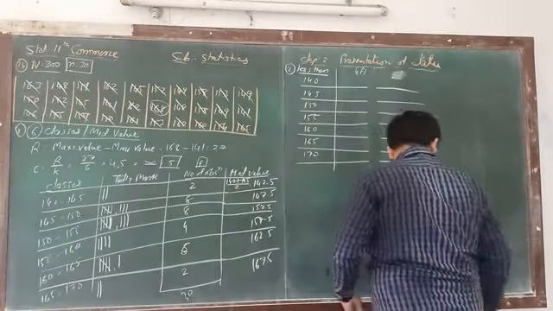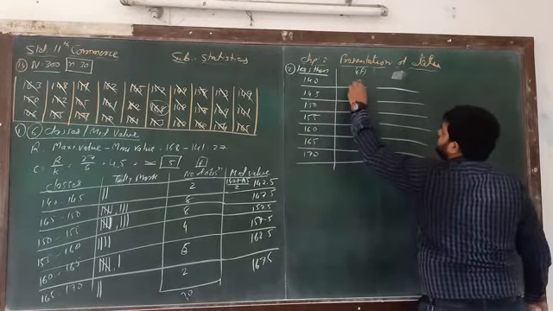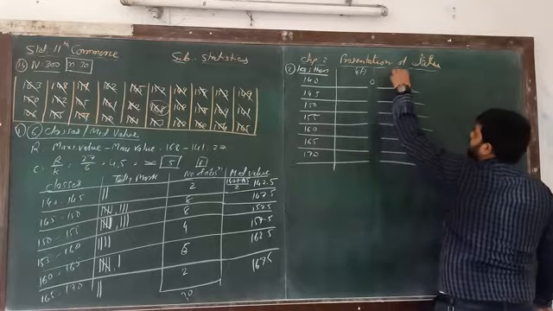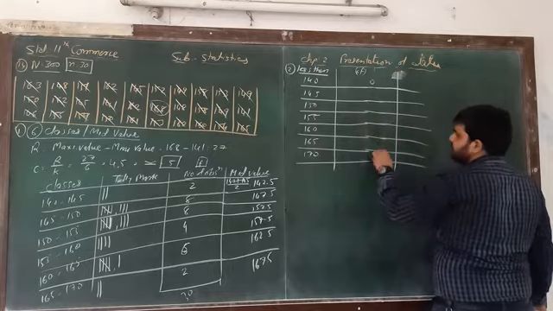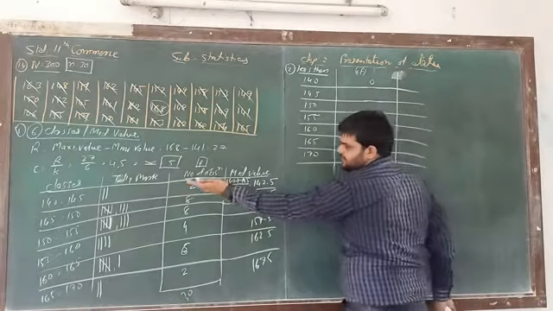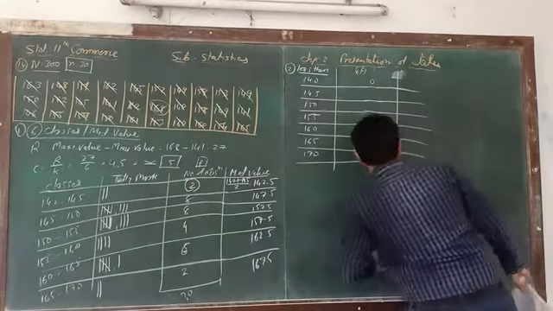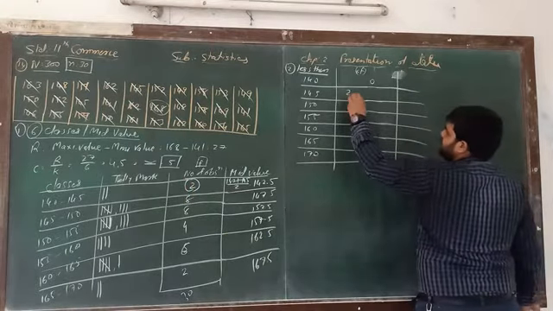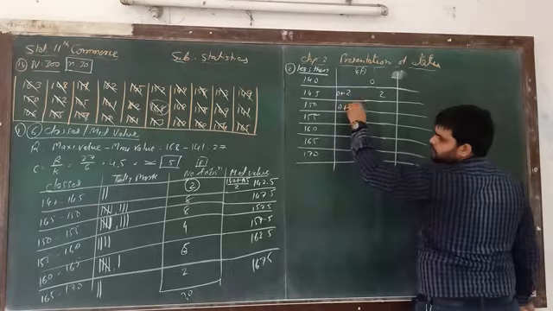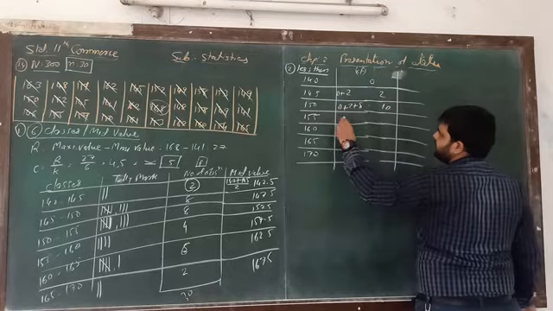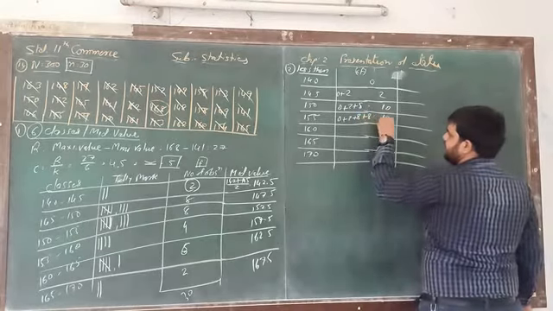So here less than 40, that is 0. Then second, less than 145, that is 2. Here 2, and as we discussed, we have to add 1. So 0 plus 2 plus 8 is equal to 10. 0 plus 2 plus 8 plus 8, 18.